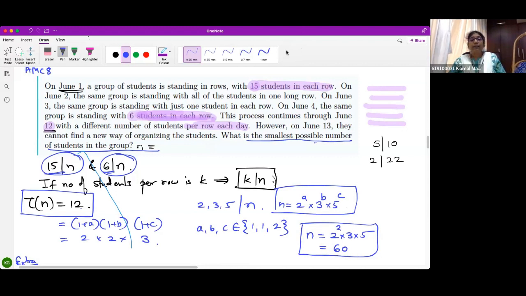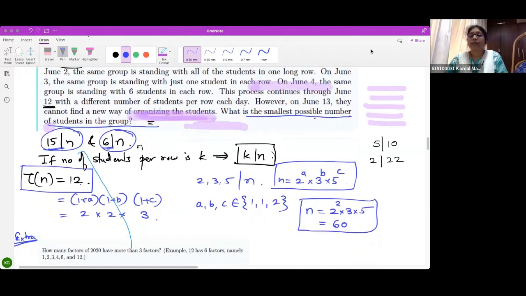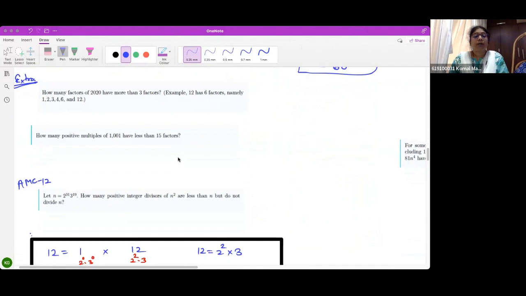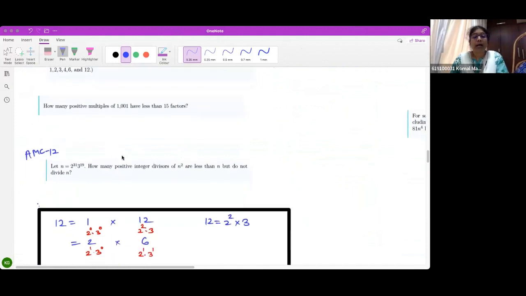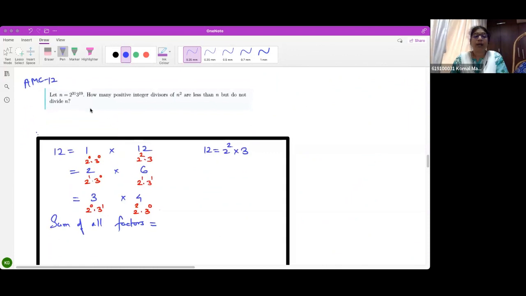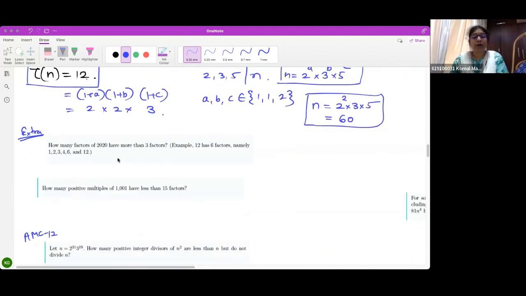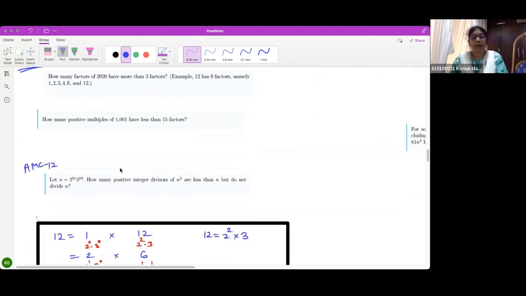Anybody want me to explain this again? That's it. Okay. Now, I will give this for homework. I'll just do this MC 12 question. Is that okay if I give this for homework? Now, they are similar problems.